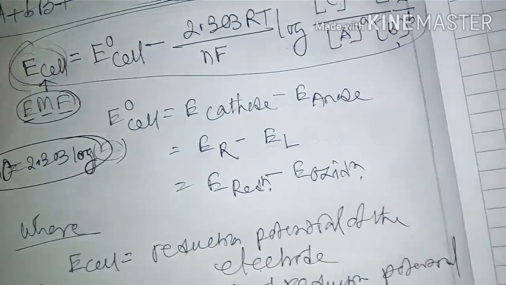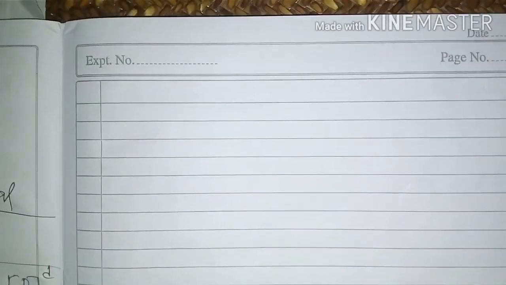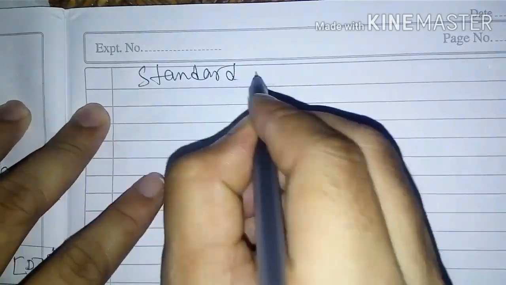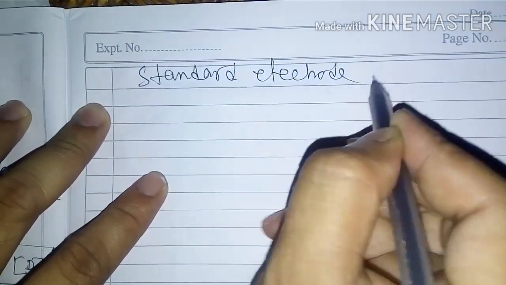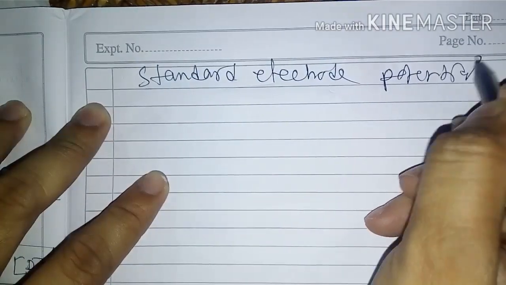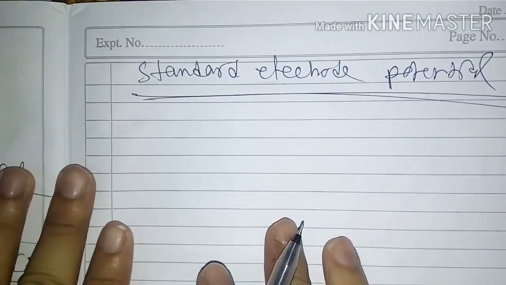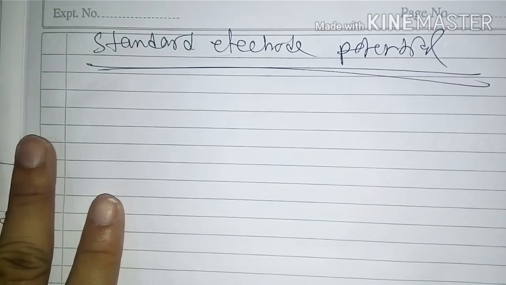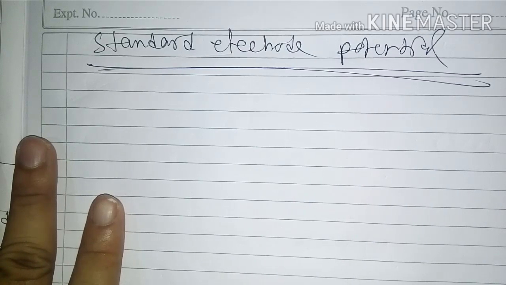Okay, next is standard electrode potential. Very important, this part, standard electrode potential. This standard electrode potential means the electrode potential developed when all the species participating in an electrode reaction are at their standard state, that is, at unit activity.